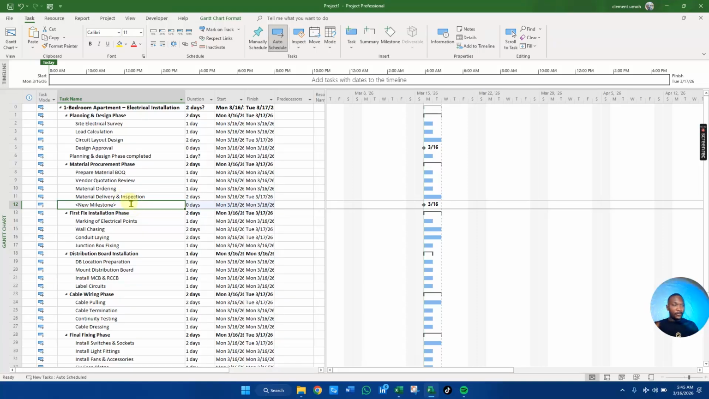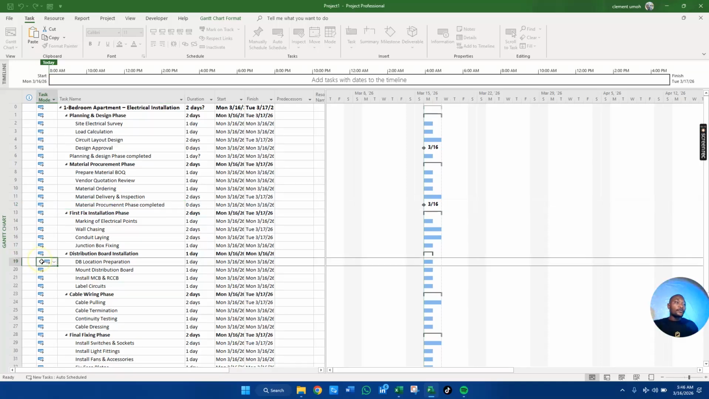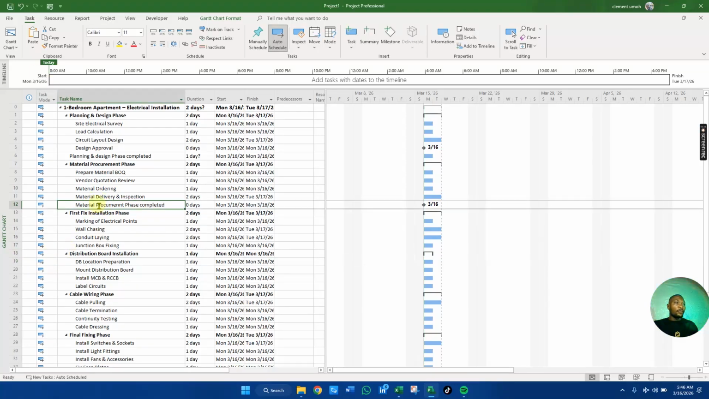Okay. So this place is going to be material procurement. Material procurement phase completed. Alright. So do that for every other one.